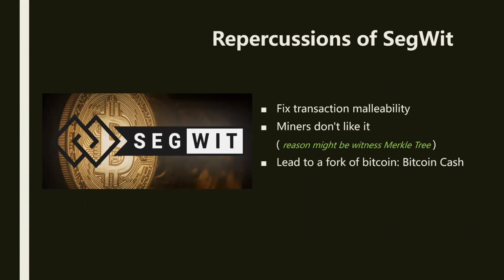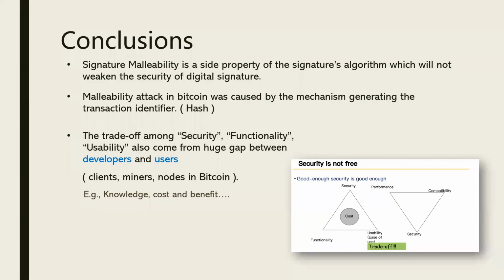Although SegWit solved the malleability attack, a lot of miners did not like it, and they chose not to update the software, which in turn caused the fork of Bitcoin Cash. One unconfirmed guess is that it could make their costly, specifically designed mining machines useless due to the new mechanism of the witness Merkle tree. In conclusion, signature malleability is a side property of the signature algorithm, which will not weaken the security of the digital signature.